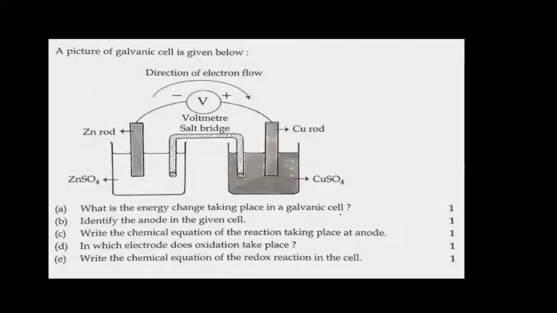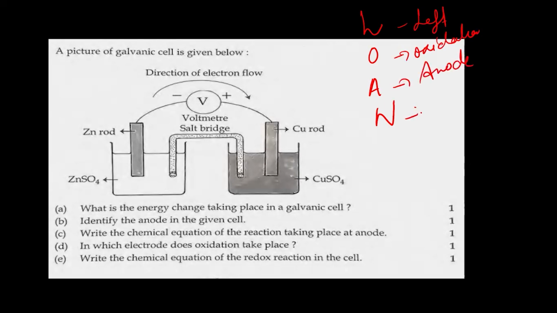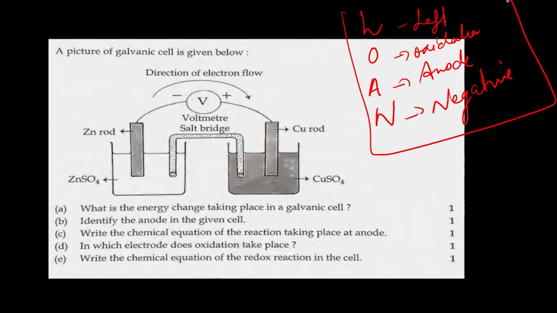Okay, yes. Next question. It is again a question from galvanic cell. A picture of a galvanic cell is given below, right? We know a galvanic cell contains 2 half cells. And remember the word LOAN again. Left side, what process will take place? Oxidation always, at the anode. Oxidation takes place at the anode, and the anode is always negative in the case of a galvanic cell. Just remember this.